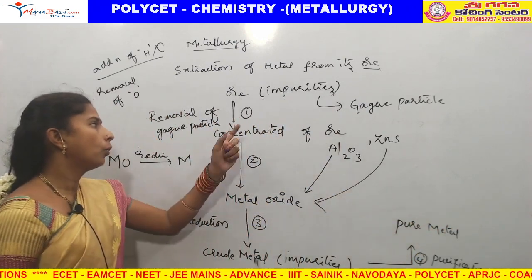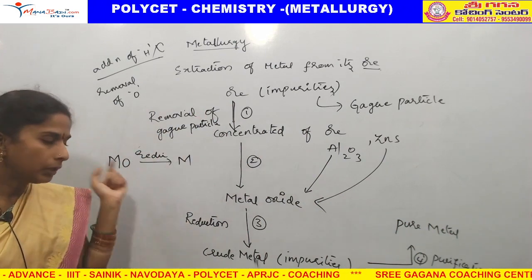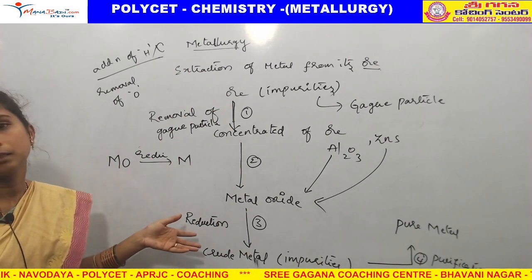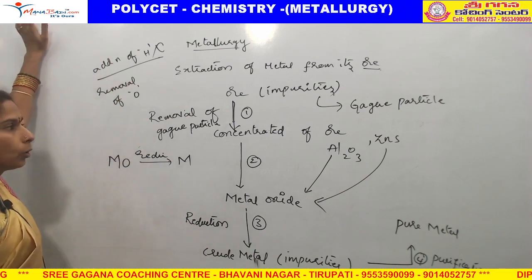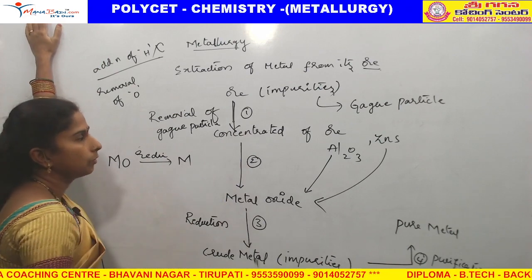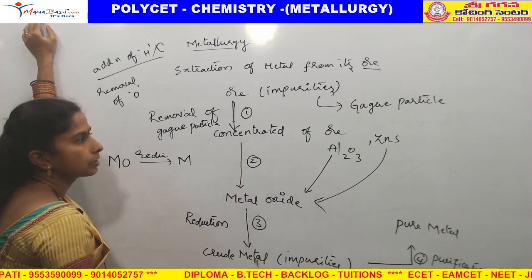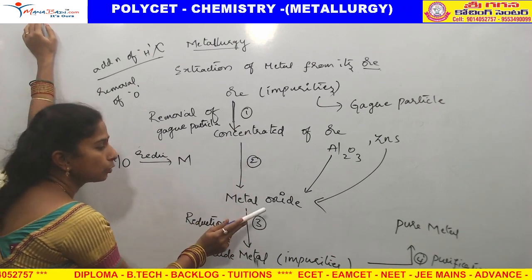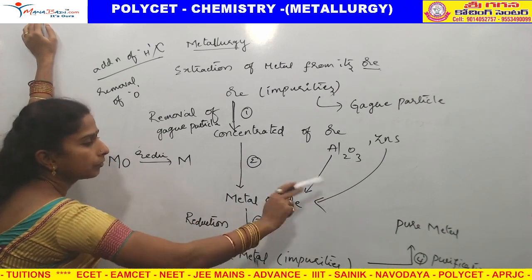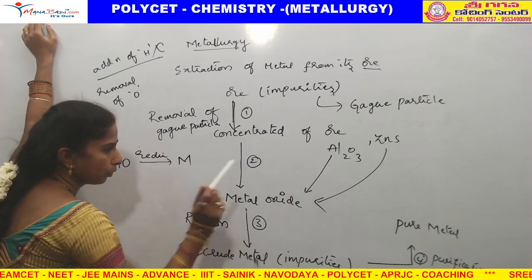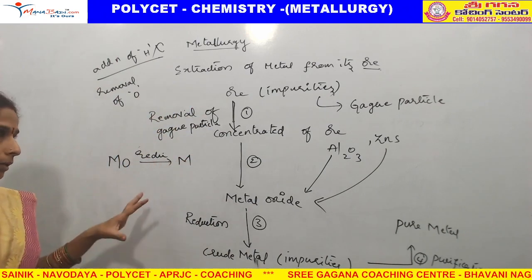Whatever ore you take, all the process is this only. So in this, the overall lesson is this only. That's all the lesson. But what are the topics? What are the methods to concentrate the ore? What are the methods we are using to convert concentrated ore to metal oxide? What are the methods to reduce the metal oxide to metal? What are the purification techniques to get pure metal from crude metal? This is the process we need to know in this lesson.